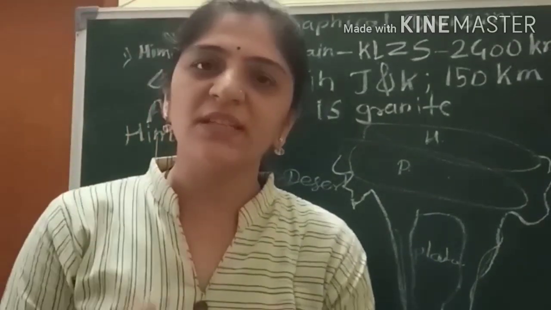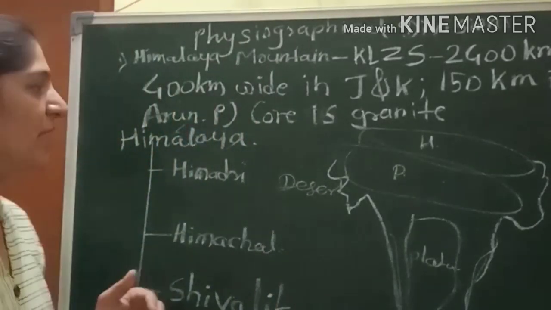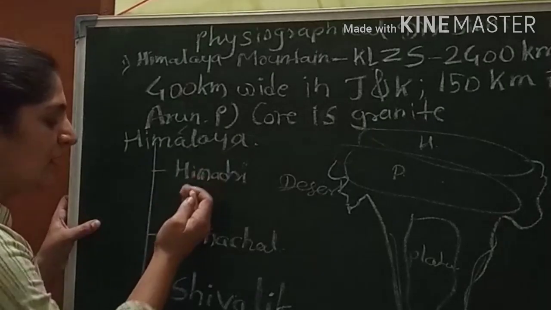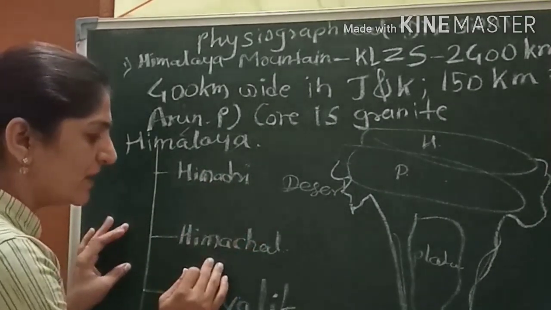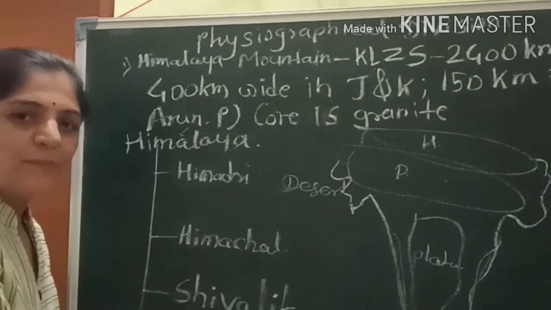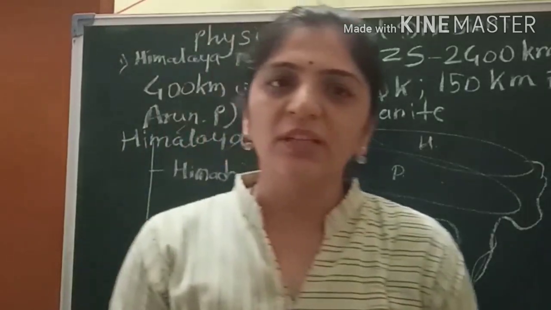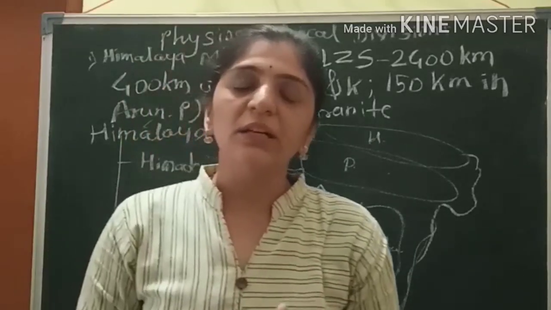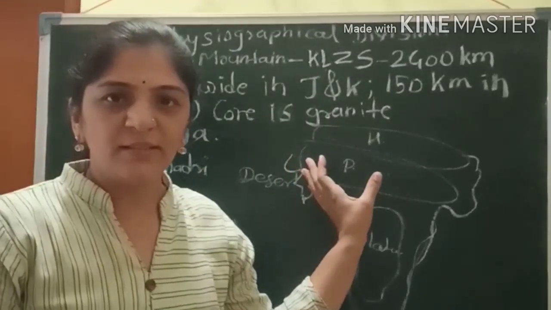So let us first start with the Himalaya region. The Himalaya region is subdivided into three regions. The topmost is Himadri, then we have Himachal, and the lowermost is the Shivalik region. Now let us start with Himadri, the topmost mountain ranges in the Himalaya region.